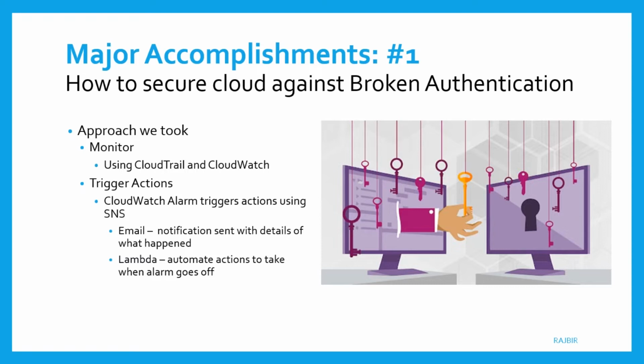So in order to secure against these vulnerabilities, what I did was first figure out how to monitor them. And so the monitoring happens with CloudTrail and CloudWatch. And then you can either get notified about these vulnerabilities or take action. So this required setting CloudWatch alarms that can trigger an email notification or trigger a Lambda function. And the Lambda function would act as an automated response to the broken authentication that just happened.